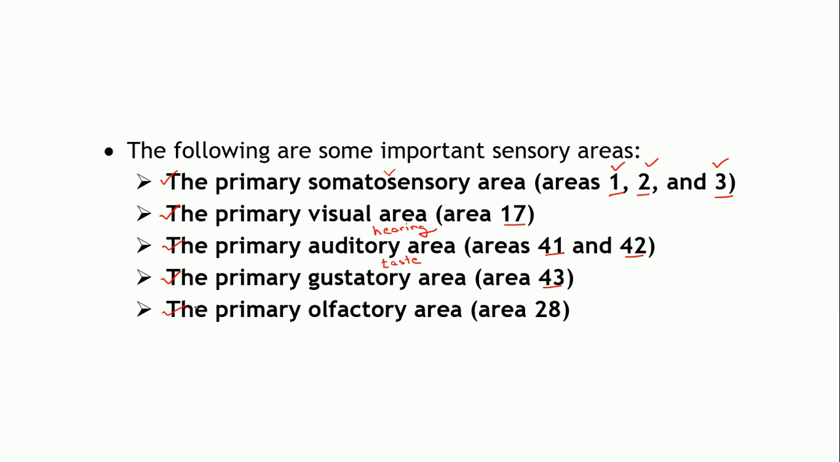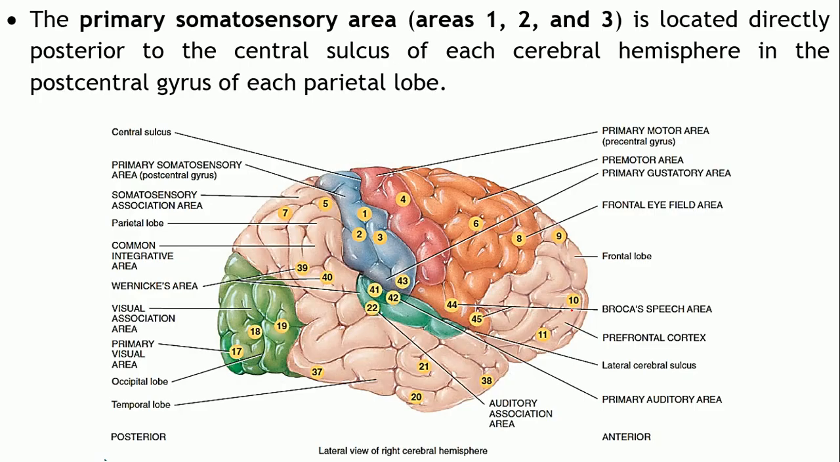The primary olfactory area. Olfaction means the sense of smell. So this olfactory area will sense the smell. It is numbered as area number 28. Let us consider all these areas. We will see where exactly they are located and what functions are carried out by each particular area.